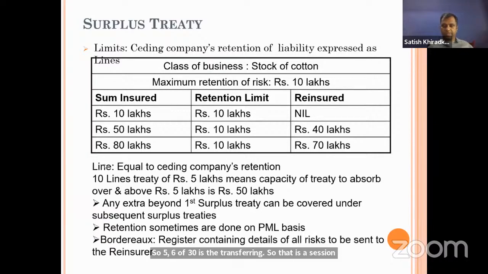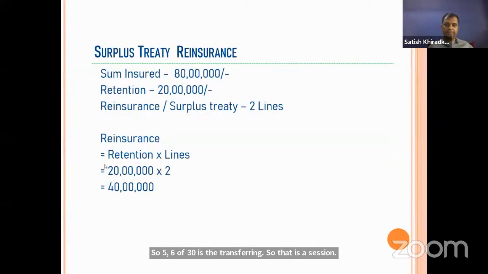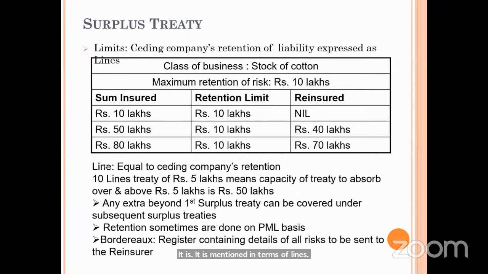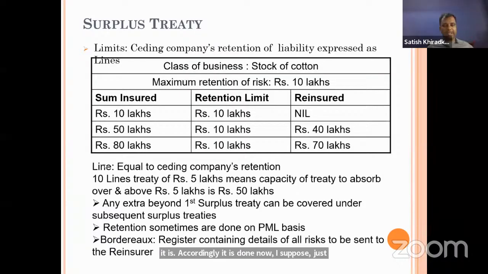I have given the examples also; we'll take them later. Then there is one term called bordereaux. Can anybody tell me what a bordereaux is? A list of information provided by the insurer to the reinsurance company. Correct. There can be a claim bordereaux and a premium bordereaux.